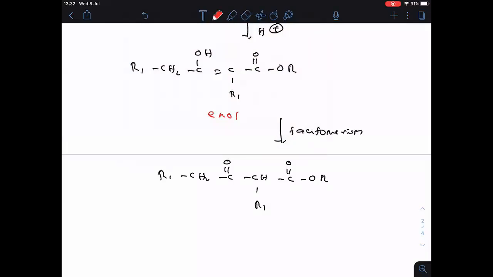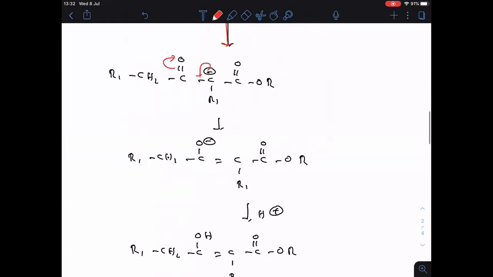Once you see the functional group bonded carbon, this is alpha, this is beta, so this is the beta keto ester. Let me explain clearly first, then I will see your opinions in the chat box.